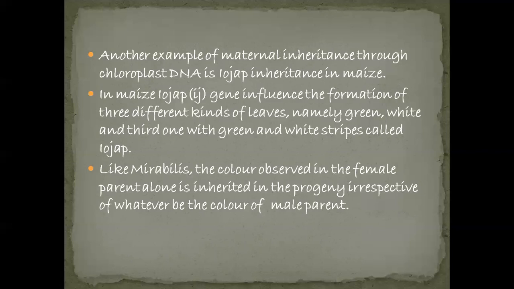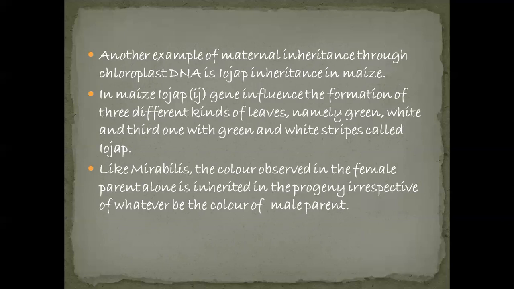We can study this under chloroplast inheritance. Under the influence of the Iojap gene, three different kinds of leaves form: green, white, and a third with green and white stripes, called Iojap.